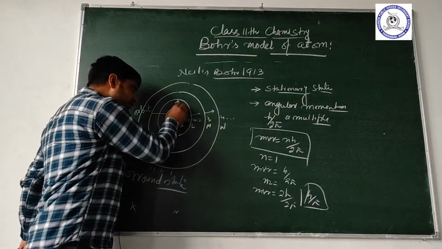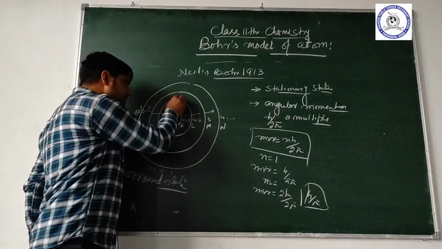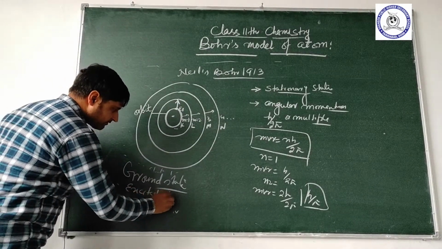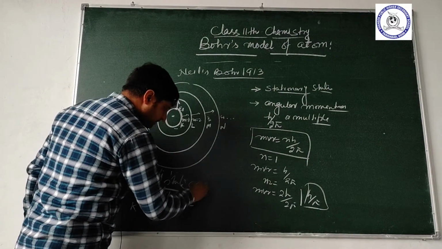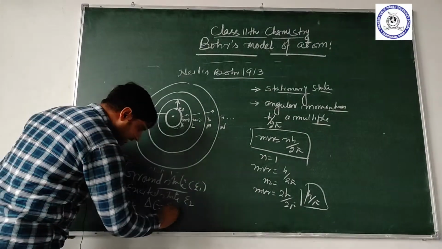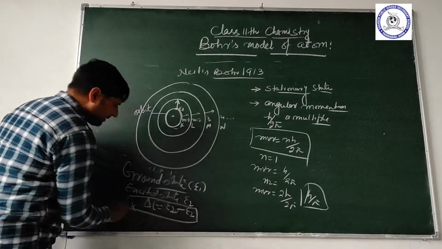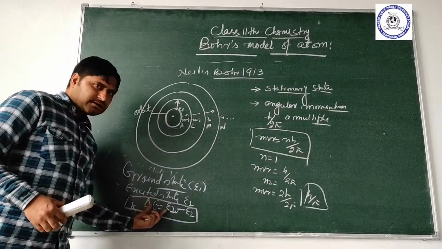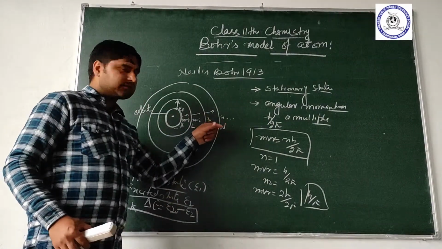We can represent the ground state energy by E1, and when it goes to a higher energy level, that is called the excited state, which we can represent by E2. The total change in energy is equal to the higher energy state minus the lower energy state, that is E2 minus E1. This is the relation to calculate the change in energy when an electron jumps from one orbit to another.